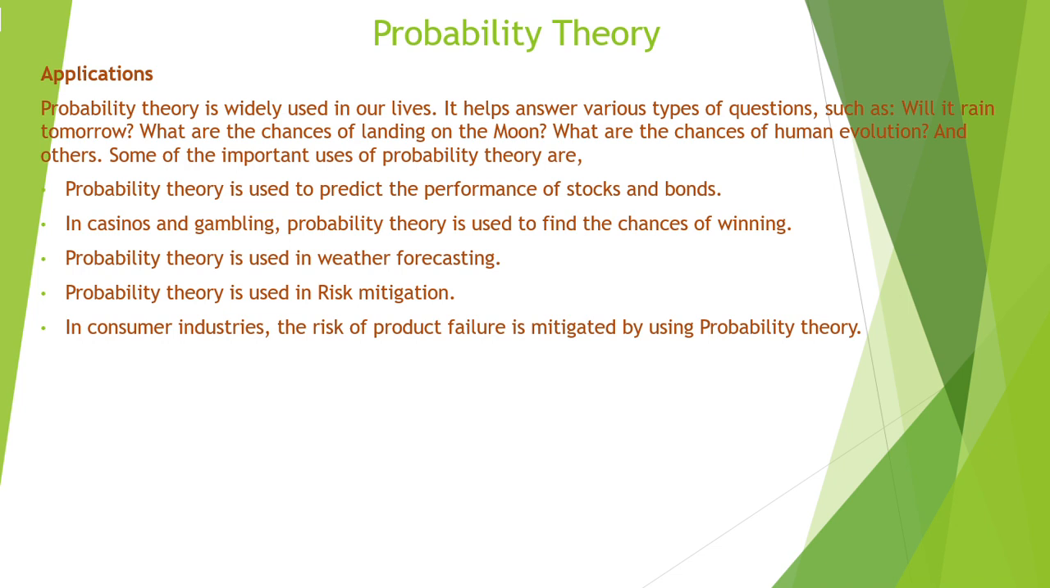Some of the important uses of probability theory: it can be used to predict the performance of stocks and bonds in finance. In casinos and gambling, probability theory is used to find the chances of winning. Probability theory is also used in weather forecasting, and it can be used in the mitigation of the risk that you can foresee in any of the activities that you are doing day to day, or in a manufacturing plant and anywhere you can think of. And in consumer industries, the risk of product failure is mitigated by using probability theory. By getting that probability value, you can take the necessary actions to mitigate the failure.